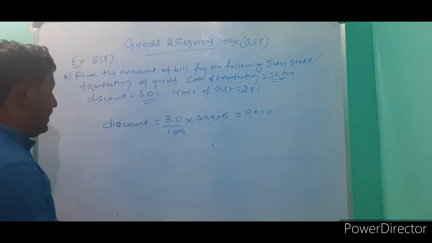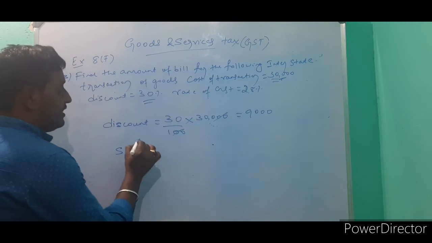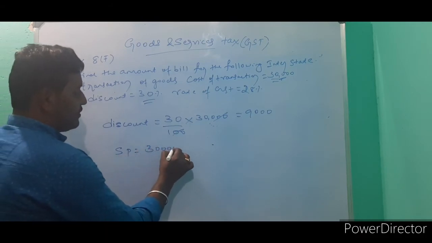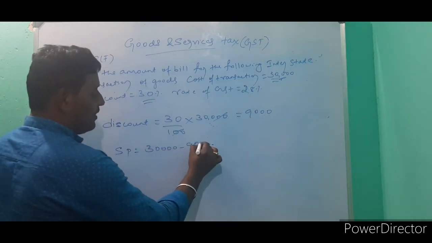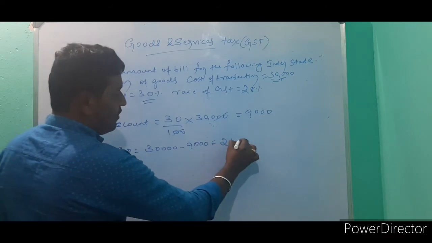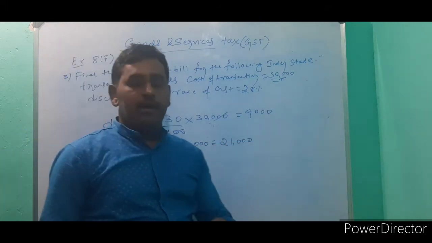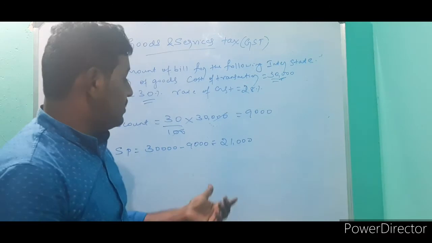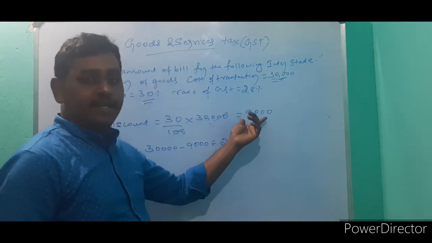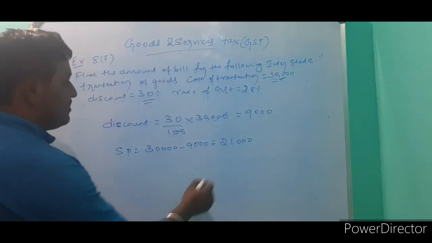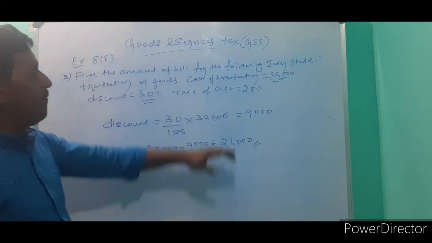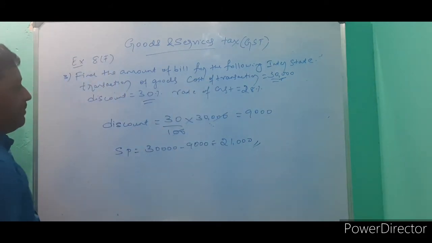Means how much you will pay? That is selling price is equal to 30,000 minus discount, which is 9,000. So at what rate does the shopkeeper sell the goods? At 21,000 after getting discount. So this is now the selling price of the goods of the shopkeeper.